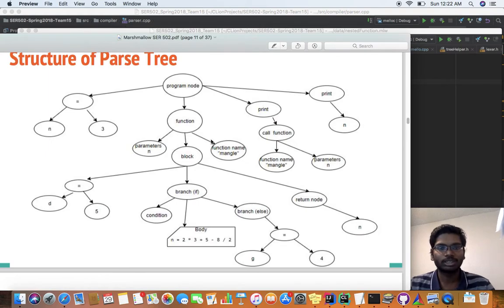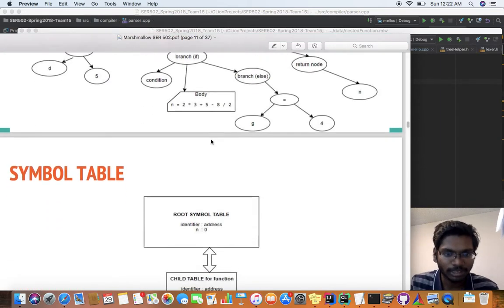The input to this parser is tokens from the Lexer, and from the parser we generate the symbol table as well as the parse tree. The symbol table contains the identifier name as well as the address. By using the symbol table, we are managing the scope as well. Let's see the structure of the symbol table.